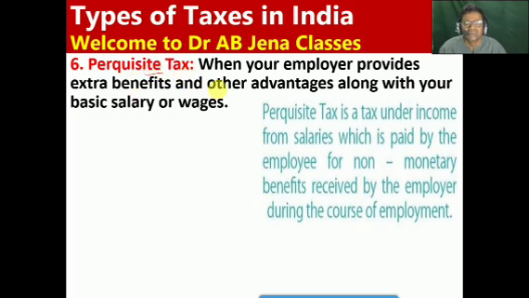So next one, friends, is the perquisite tax. What is this? When your employer provides the employee extra benefits and other advantages along with the employee's basic salary or wages, in this situation the perquisite tax will be charged. What is this, friends? The perquisite tax is a tax under income from salaries which is paid by the employee for non-monetary benefits received from the employer during the course of employment. In this condition the perquisite tax will be charged.